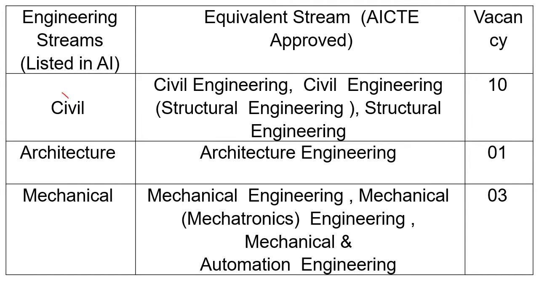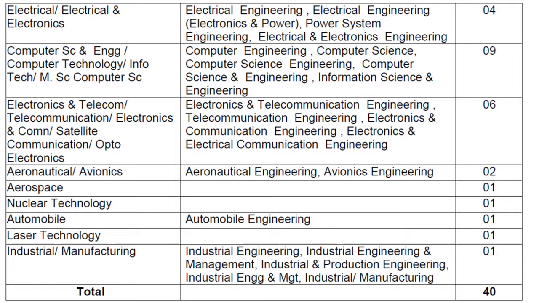In civil department, the equivalent streams are civil engineering and structural engineering, total vacancies are 10. In architecture, 1 vacancy is there. In mechanical, 3 vacancies are there. Then electrical and electronics, you can check the disciplines and vacancies here. You can just pause the video and check the vacancy details. Computer science and engineering, electronics and telecommunication, electronics and communication, satellite communication, optoelectronics, aerospace, nuclear technology, automobile, laser technology, industrial manufacturing.